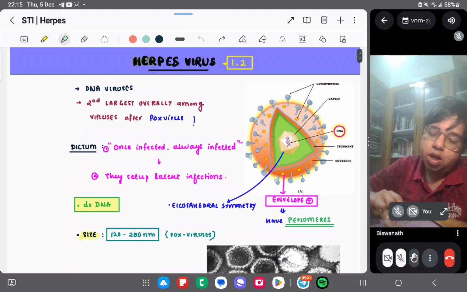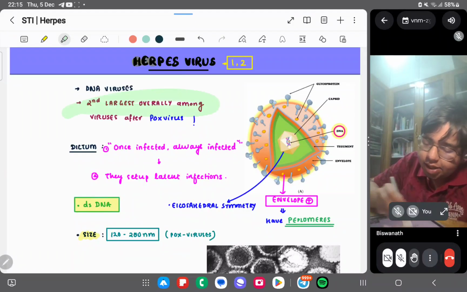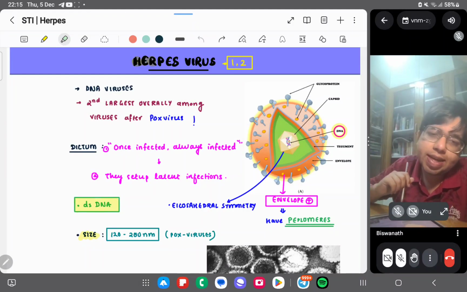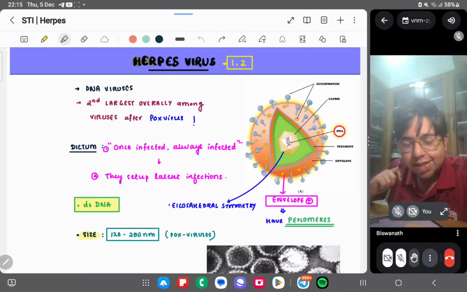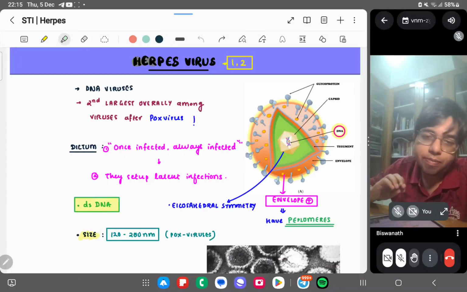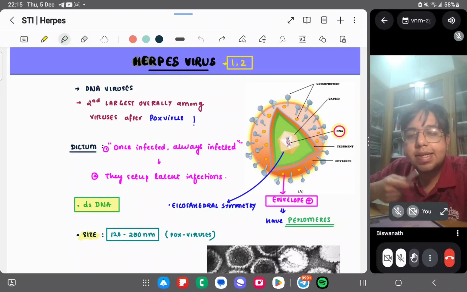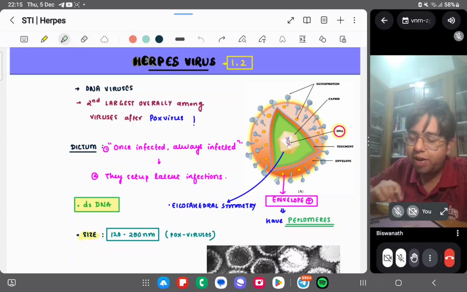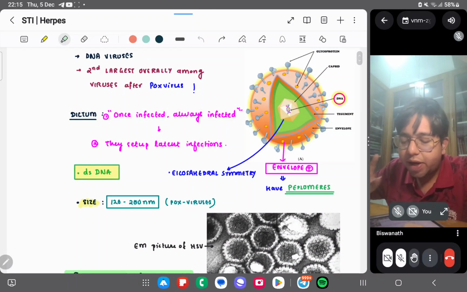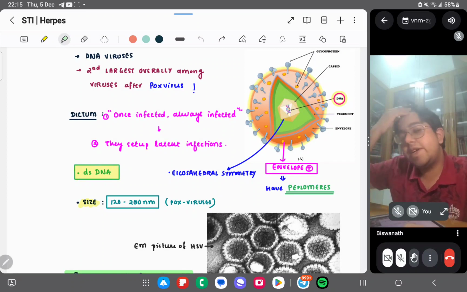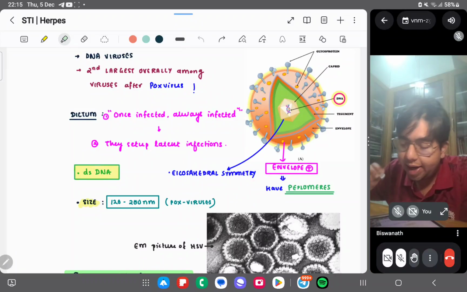Herpes viruses are DNA viruses. This is the second largest overall after pox virus. Pox virus size is 200 nanometers. Is it visible by light microscope? Yes. Which is the smallest one? Parvovirus, the medically significant one being B19. What is the size? 20 nanometers. The dictum for herpes is once infected, always infected. If you are infected with a herpes virus once, you are always infected. They set up latent infections.